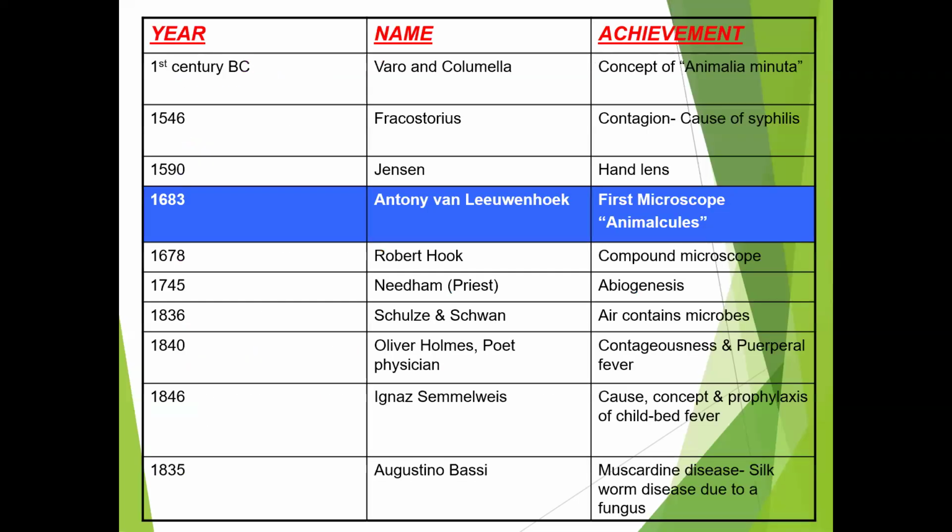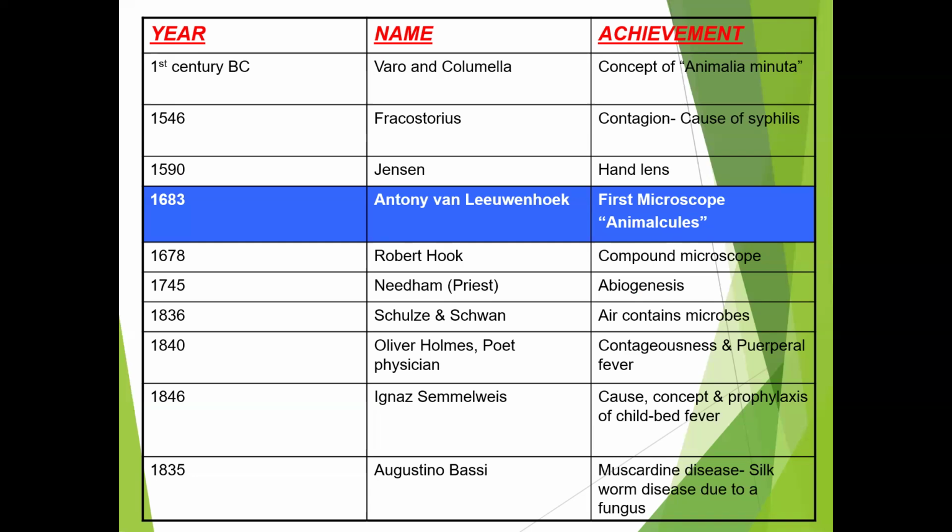This is the historical development of microbiology. In the first century BC, the scientists Varro and Columella gave the concept of Animalia minuta. What is the concept of Animalia minuta? According to this concept, diseases are caused by invisible organisms.